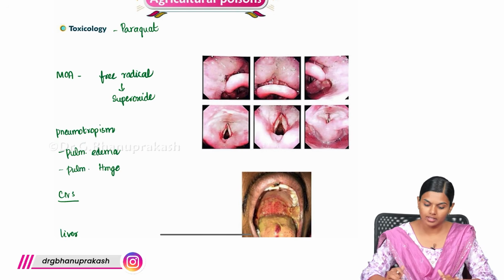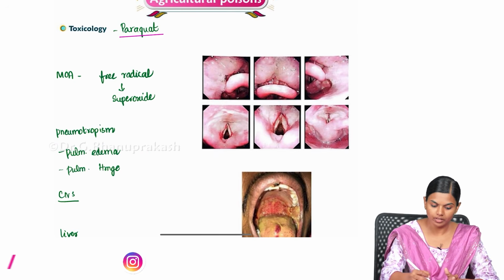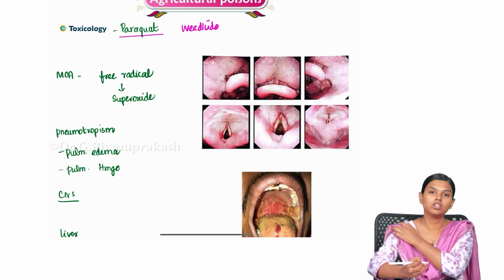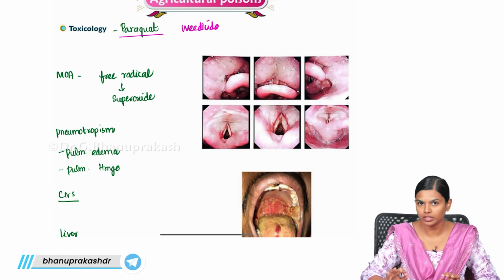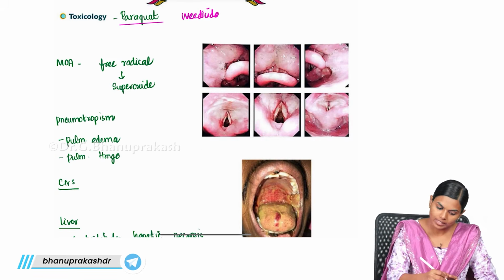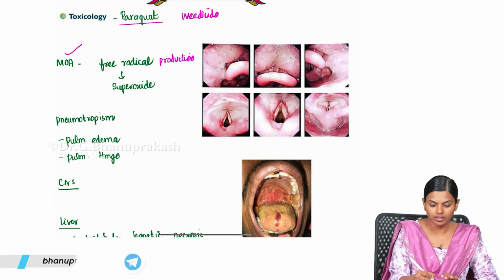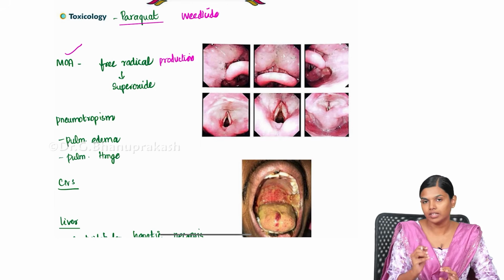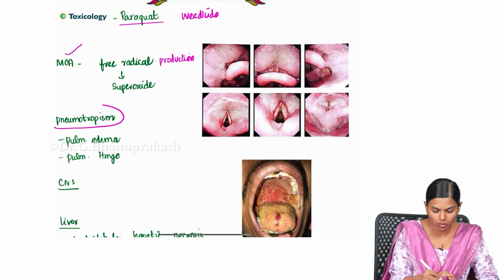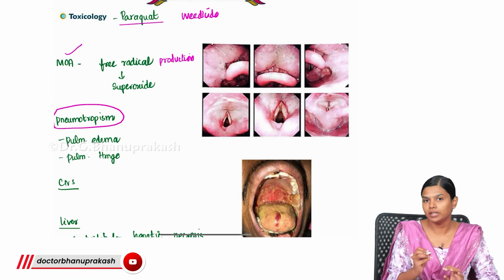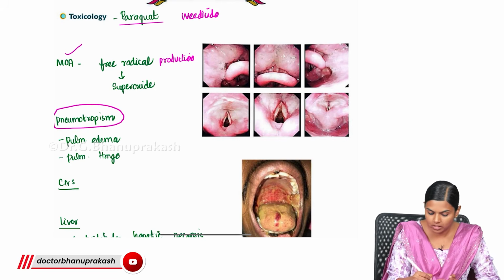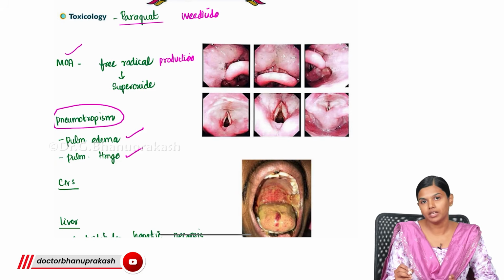Next what we are seeing is Paraquat, which is a weedicide. Like all the small weeds, it will remove the weeds. Now the mechanism of action is that it will cause free radical production, which will result in severe lung damage. So it has this pneumotropism. It will accumulate in the lung, and there will be severe pulmonary edema and pulmonary hemorrhage.